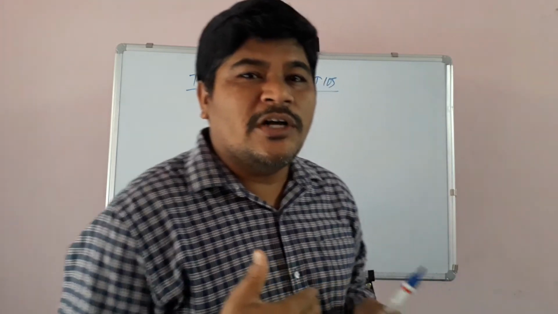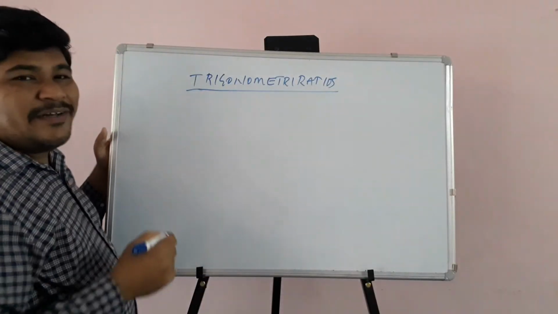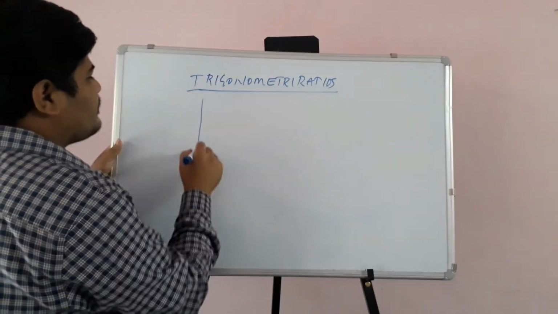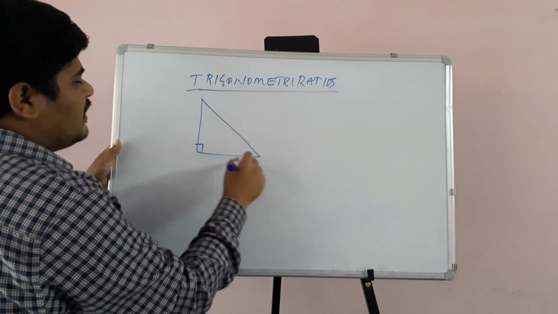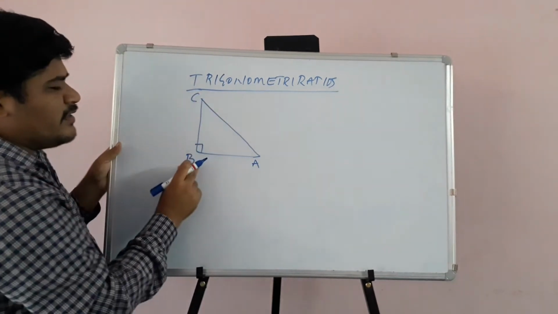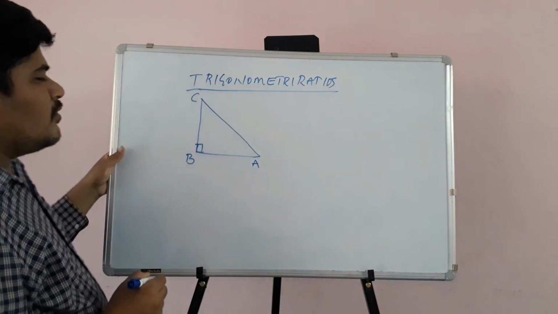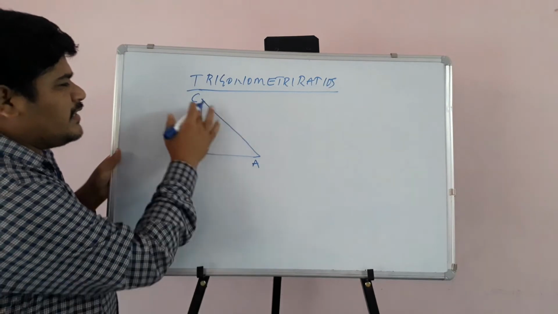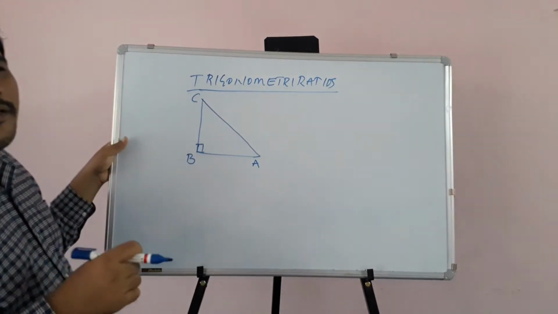I will show you what the trigonometric ratios are. Now children, here I am taking a right angle triangle ABC with the right angle at B. At B you can see 90 degrees; this symbol represents 90 degrees. A, B and C are the angles.